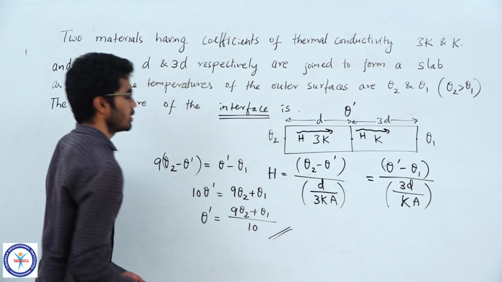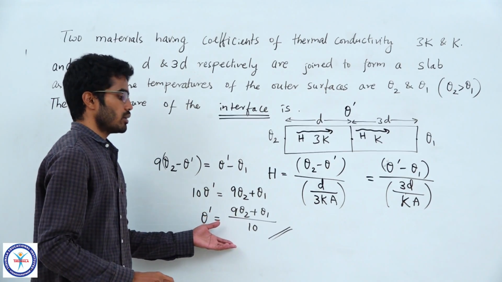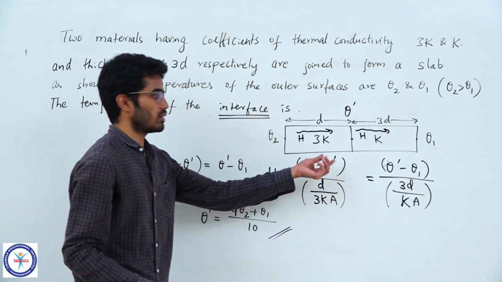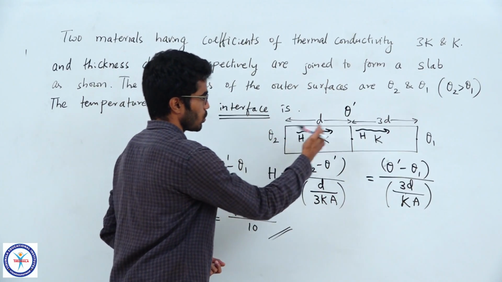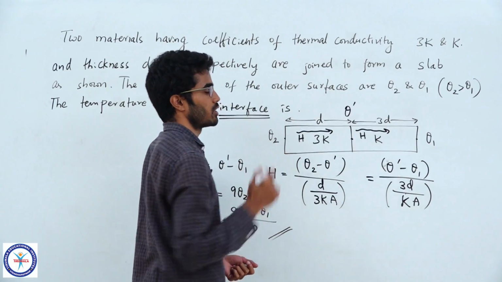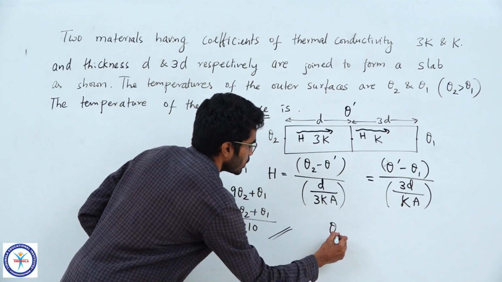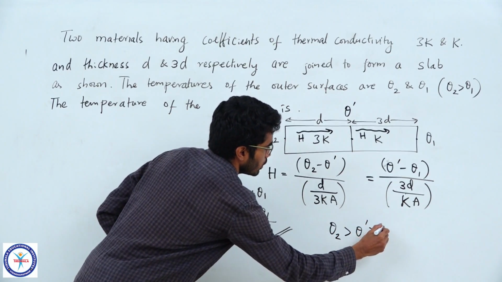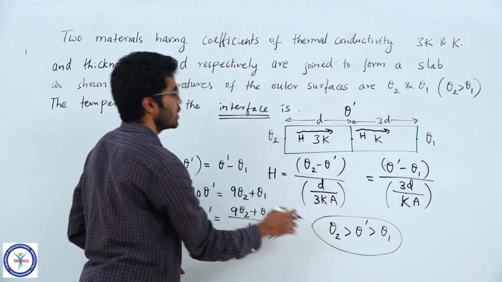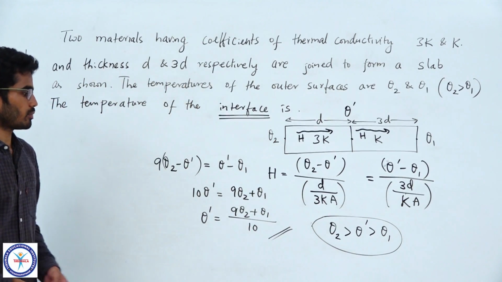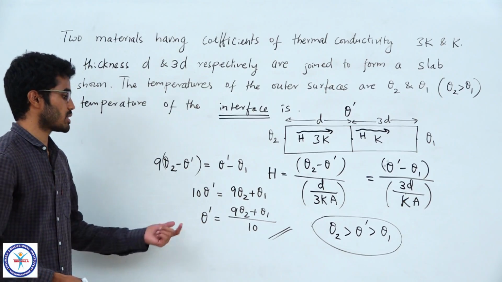So, this will be the temperature at the interface, and this will be smaller than theta 2 and larger than theta 1. You should see the temperature drops continuously in the direction of heat flow. So, you may take a note of it. In this problem, this must be true. Theta dash lies between theta 2 and theta 1, and theta dash is (9 theta 2 plus theta 1) by 10. That is the answer for this problem.